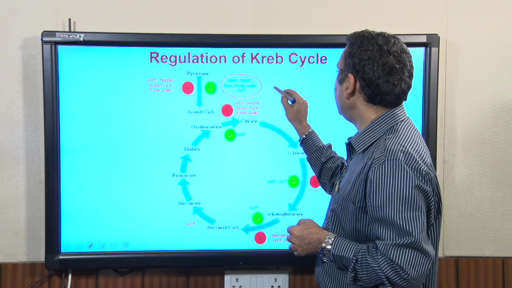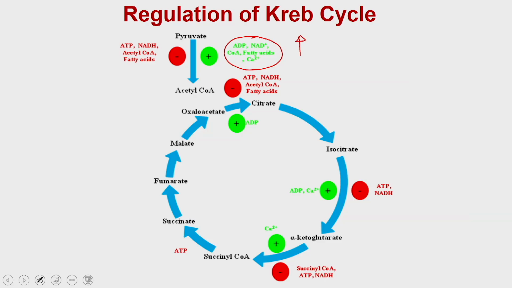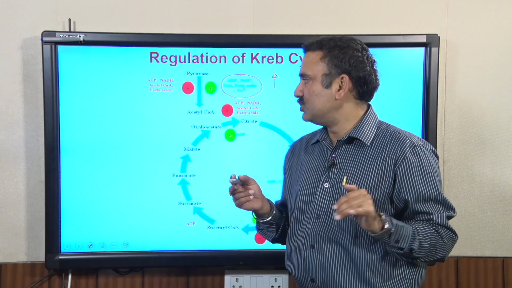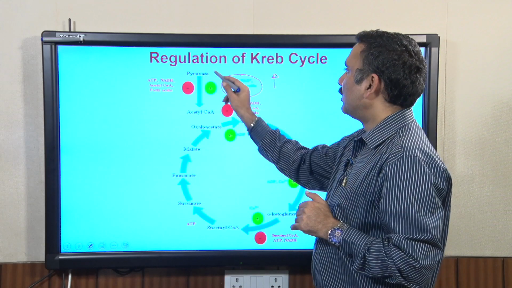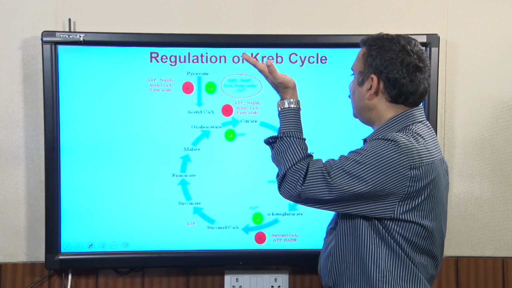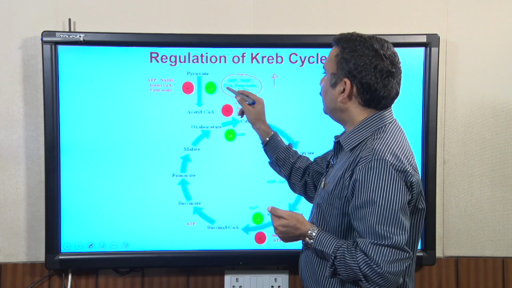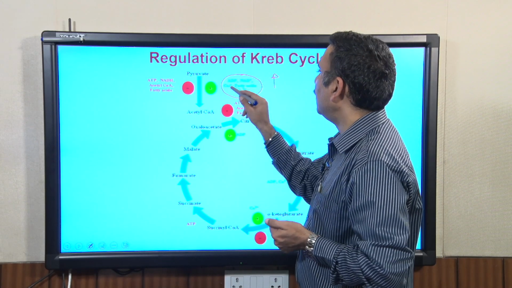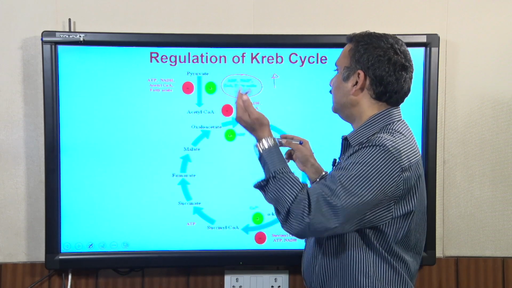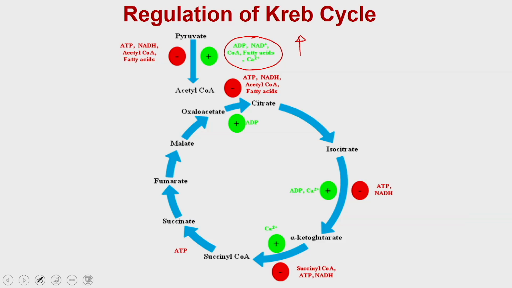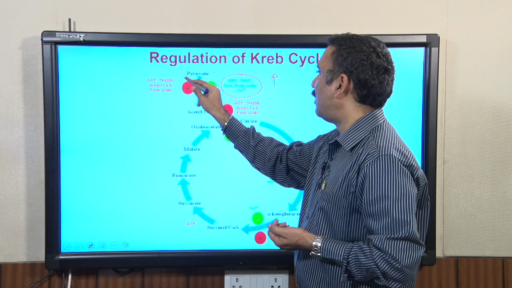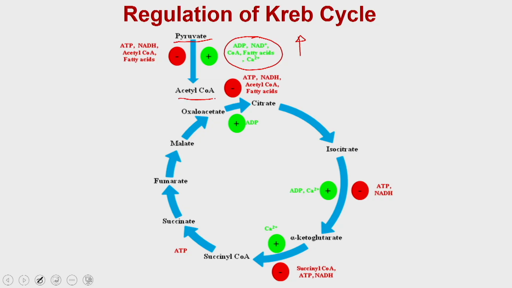If there is an increase in the level of NAD plus or ADP, it means that the cell has less energy, so you need to run the Krebs cycle to produce energy. That is why these factors enhance the activity of the enzyme which catalyzes the conversion of pyruvate to acetyl CoA.